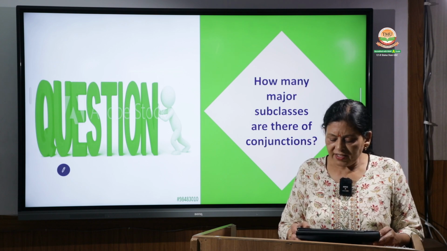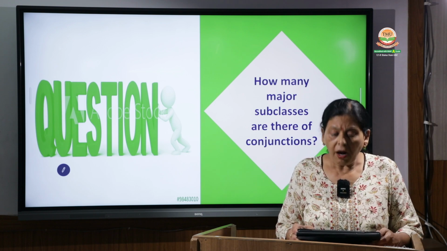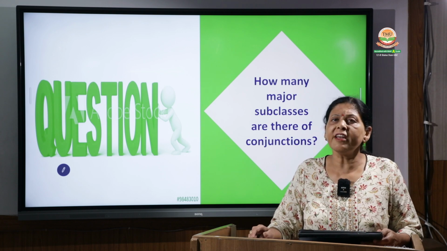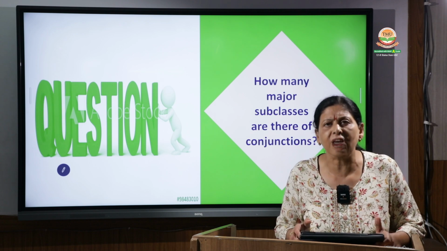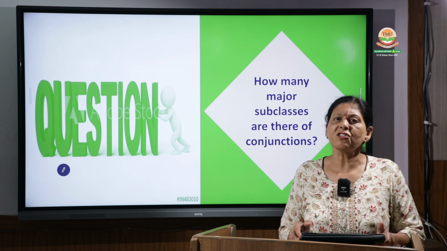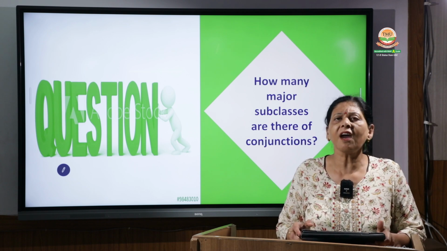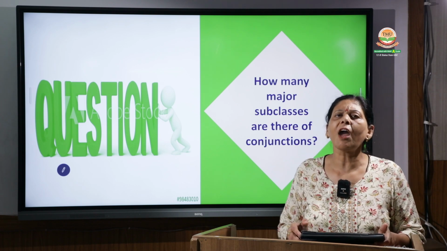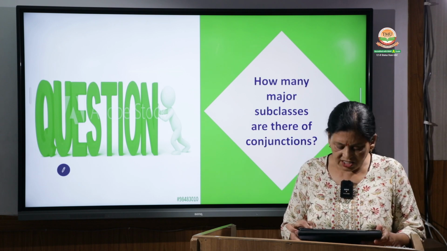So now here is a question: how many major subclasses of conjunctions are there, or how many types of conjunctions are there? As I have already discussed with you, there are 3 types of conjunctions. We can call them 3 types, 3 subtypes, or 3 subclasses of conjunctions. That is, number 1 is coordinating conjunction, number 2 is subordinating conjunction, and number 3 is correlative conjunction. And now slowly and gradually we are going to discuss all these conjunctions one after the other in detail.